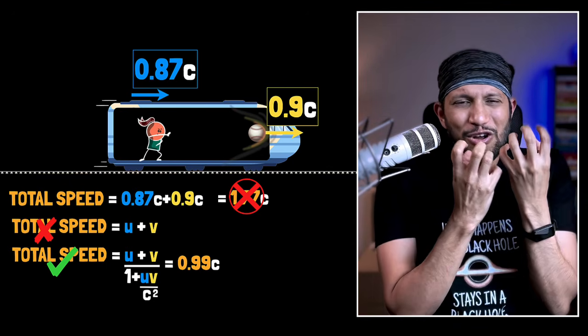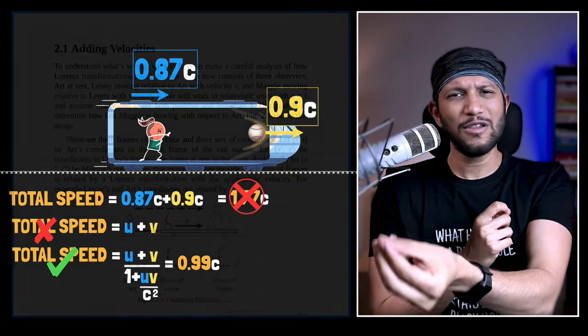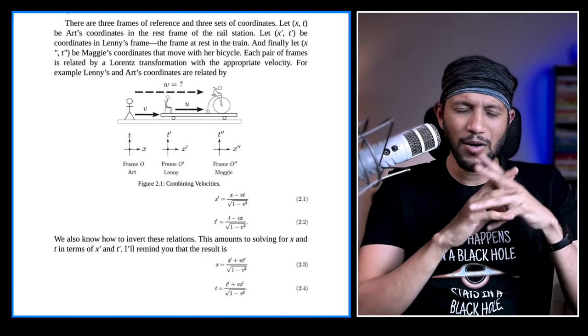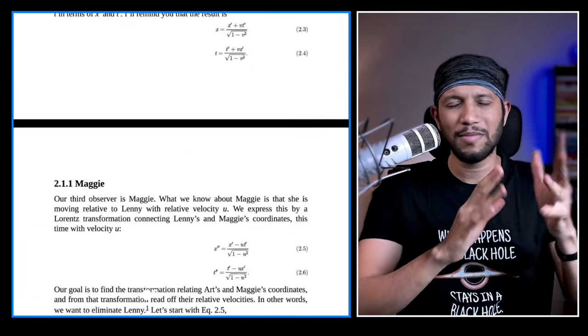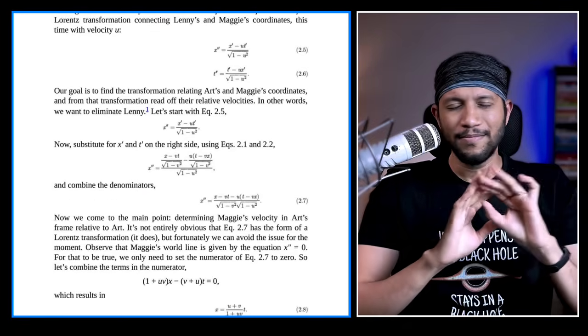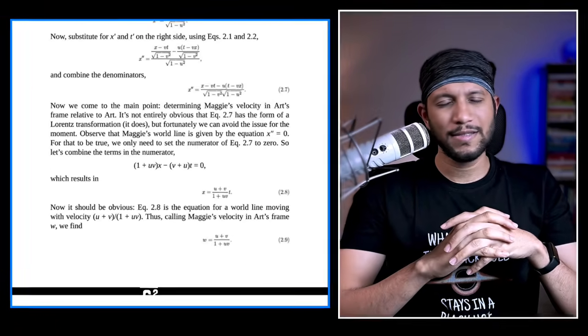And so I thought of gaining some intuition. I thought, let's look at the derivation of it. And when I looked at it, oh my God, it just involves so much algebra and manipulation. And I thought, okay, I'm never going to be able to get an intuition for this. Until now. After making Einstein and Newton talk for months, I think I finally get it. So by the end of this video, we're going to see why Newton's addition is wrong, how Einstein fixed it, and why relative velocities will never exceed c, all intuitively. So if you're ready for this, let's dive in.